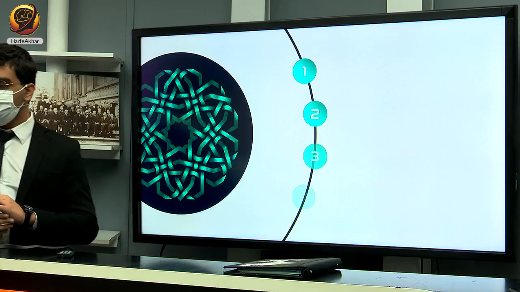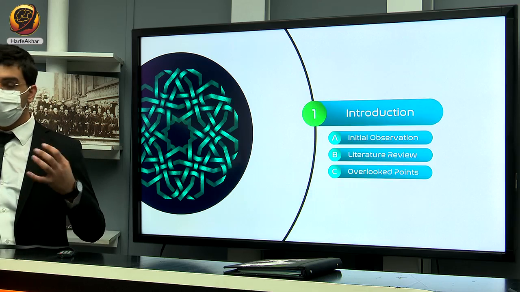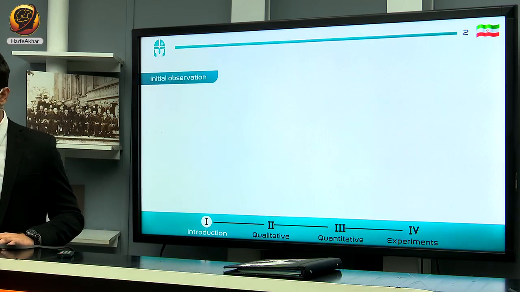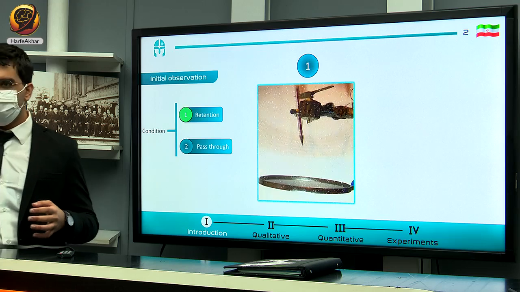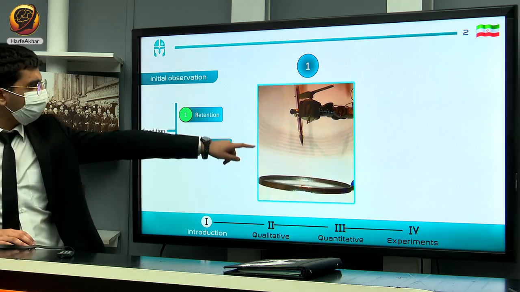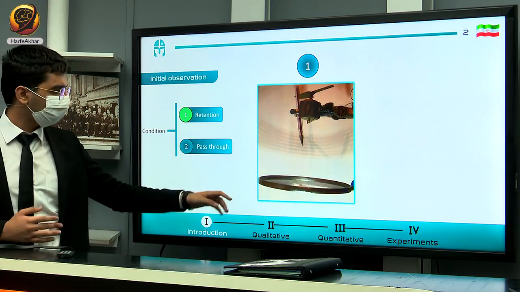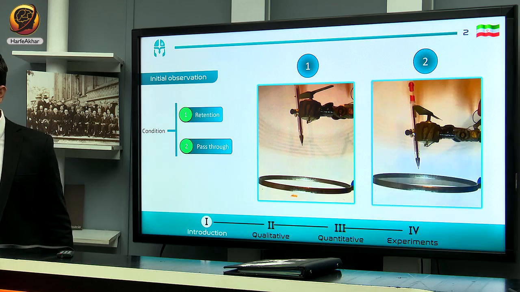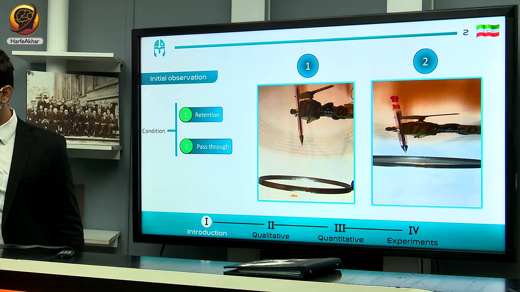At first, I want to talk about the introduction of this phenomenon, where I go through my initial observation and my literature review. Based on my evidence, particles may remain or pass through the soft film. As you observed here, in this occasion, particles remain on the surface, and after that, the soft film shows harmonic motion, and at the end, the soft film will rupture. And second, as you observed here, particles pass through the soft film, and after that, the soft film shows harmonic motion.